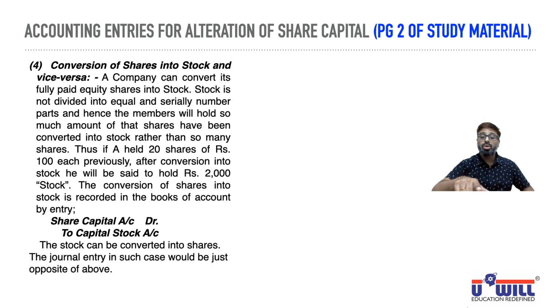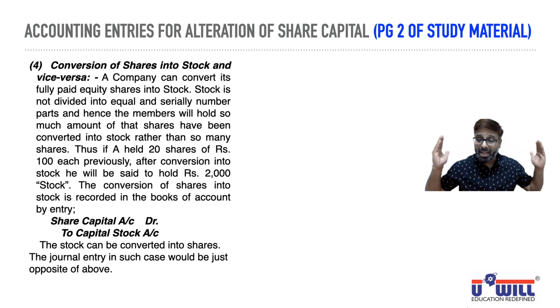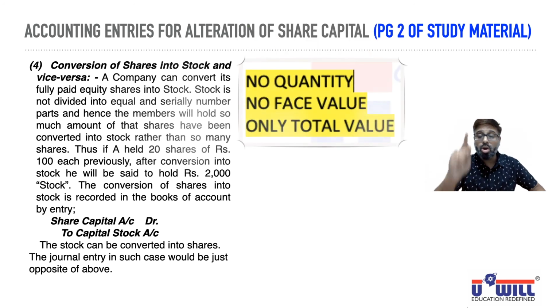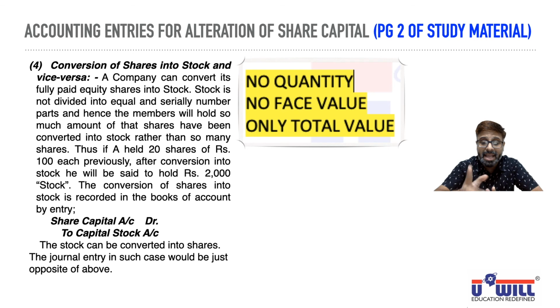So here also we are bringing changes in the capital structure, but the total capital value remains the same, rupees 2,000. So you all need to understand what is the meaning of stock. No quantity, no face value, only total value. Give the heading in your notebooks. Fourth point, conversion of shares into stock and vice versa. And there write down stock means, write down what I am telling you: stock means no quantity, no face value, only total value.